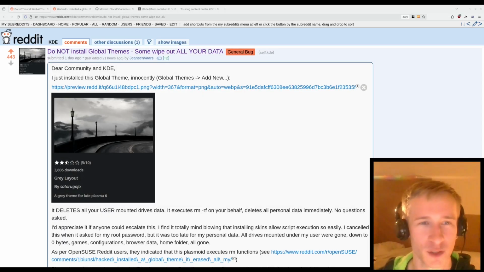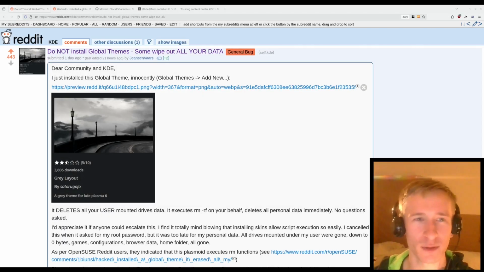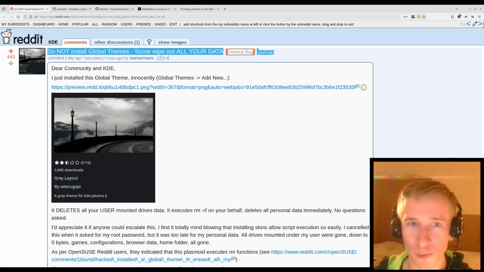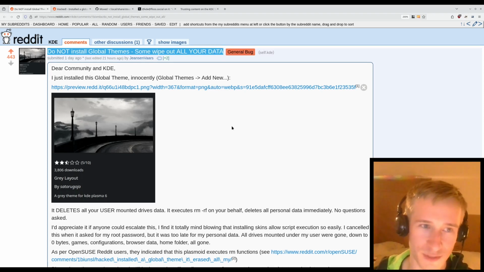If you love customizing your Linux system, you might want to think twice about installing any random theme you come across. This user on Reddit found it out the hard way. "Do not install global themes. Some wipe out all of your data."